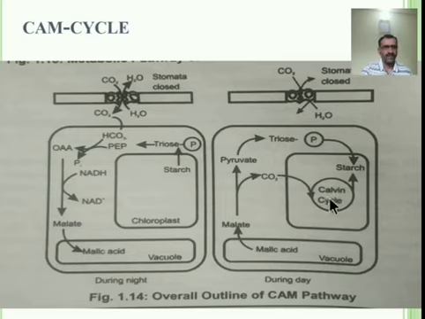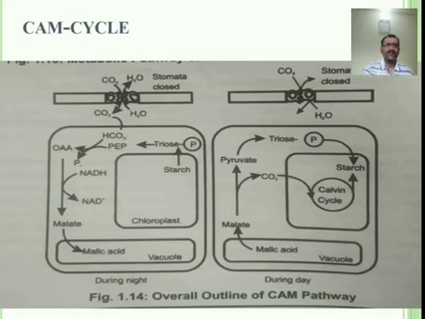And these are the acidification. Here deacidification means removal of carbon dioxide from the malate. This CO2, and second one the carbohydrate, are produced here in the light process. In this way, this is about the CAM cycle.